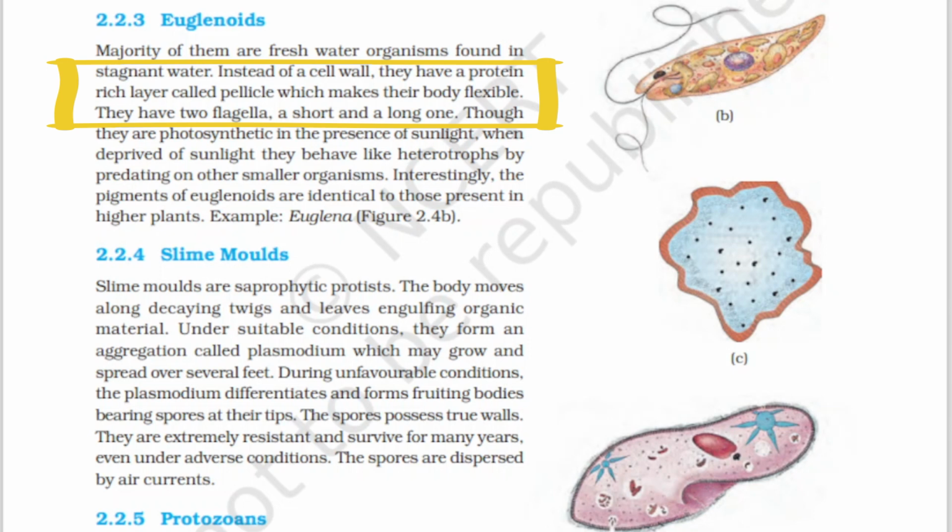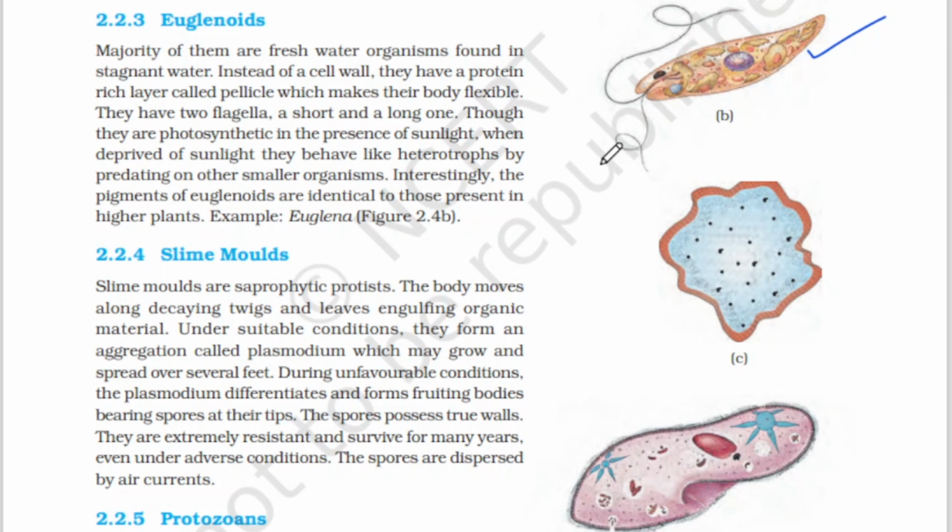So here we can see in image B, this is the euglena. Instead of a cell wall, they have a protein-rich layer called pellicle, which makes their body flexible, and they too have two flagella, a short and a long one. Though they are photosynthetic in the presence of sunlight, when deprived of sunlight, they behave like heterotrophs by predating on other small organisms. Okay, that is heterotrophic nutrition.